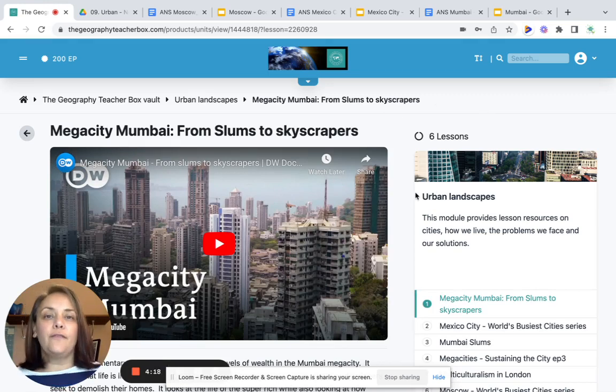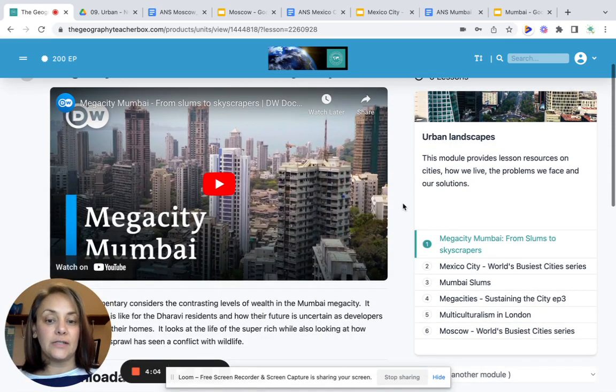So the first one focuses on a documentary from DW. It's called Slums to Skyscrapers. And what's really good about it is it not only looks at Dharavi, but it also considers the issues of relocation and the problems that residents are experiencing in relation to that.